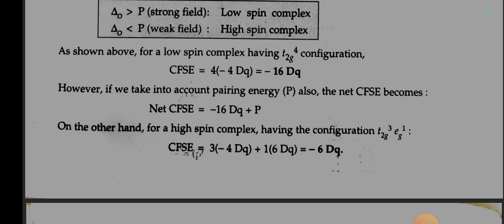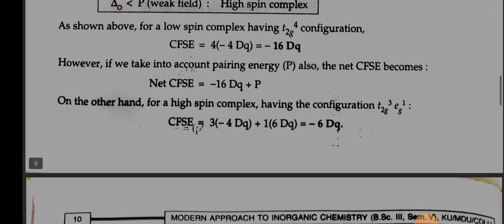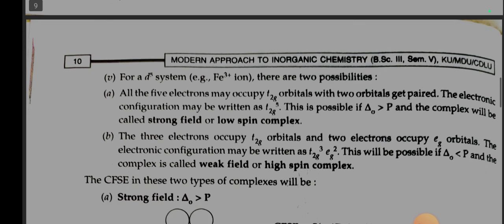On the other hand, for a high spin complex having the configuration t2g3 eg1, CFSE is equal to 3 into minus 4 Dq plus 1 into 6 Dq, which is equal to minus 6 Dq. Number 5. For a d5 system, there are two possibilities. A: All the 5 electrons may occupy t2g orbitals with two orbitals getting paired. The electronic configuration may be written as t2g5. This is possible if delta O is greater than P, and the complex will be called strong field or low spin complex.